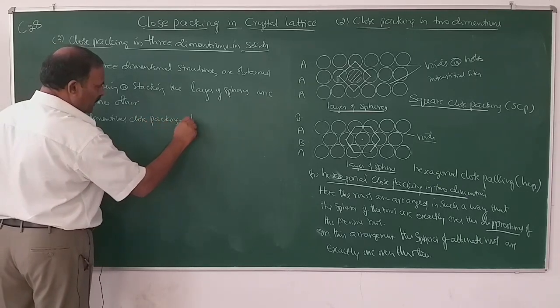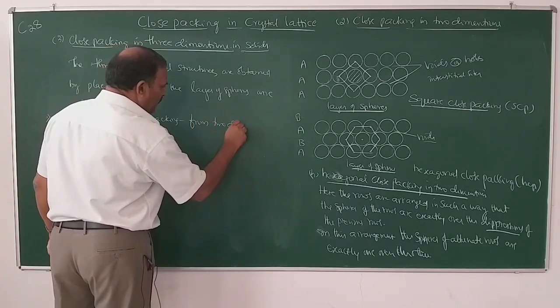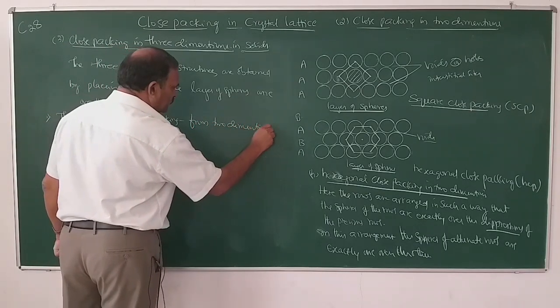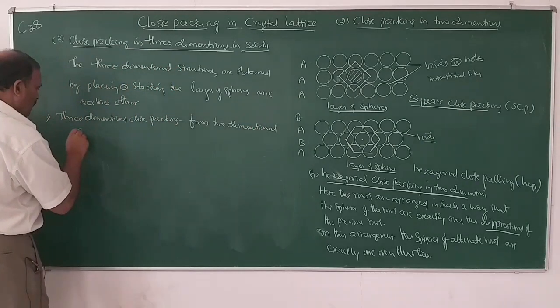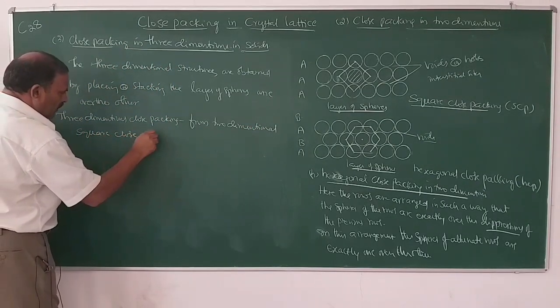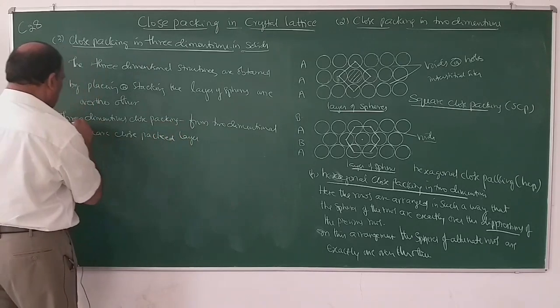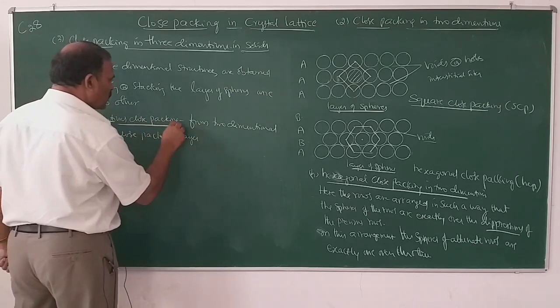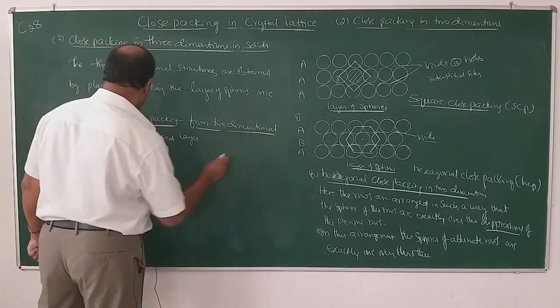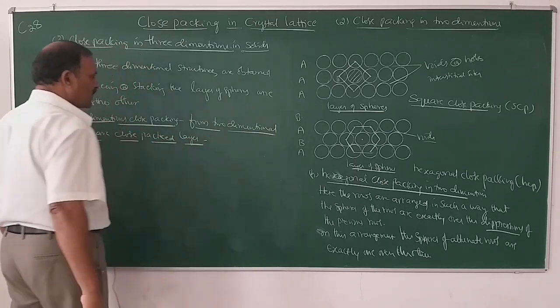3-dimensional close packing from 2-dimensional square close packed layers.